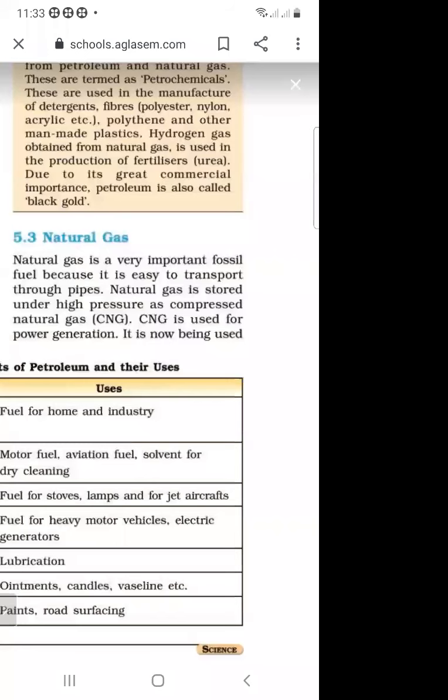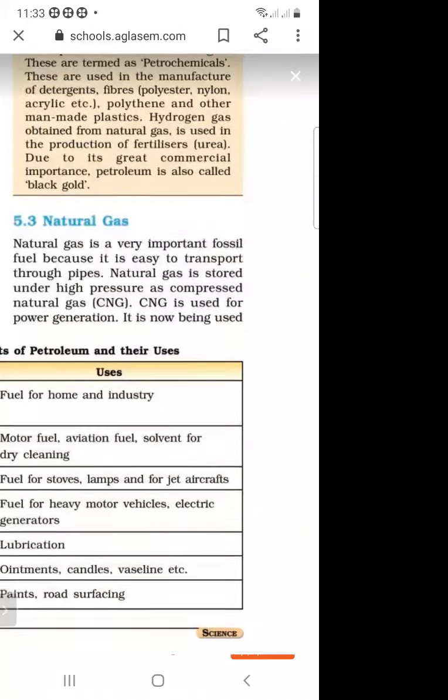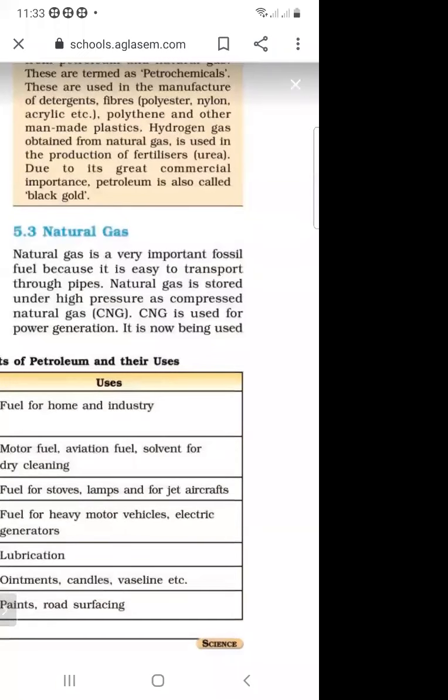In this lecture, we will discuss the topic natural gas. So, what do you mean by natural gas? And how is natural gas obtained? And what do you mean by CNG? And what is the use of CNG? We will discuss the natural gas topic in detail.